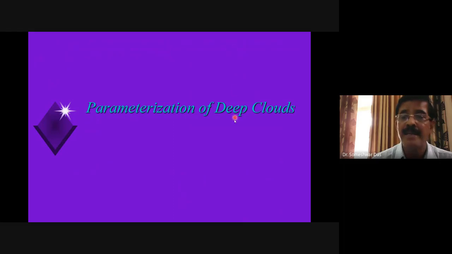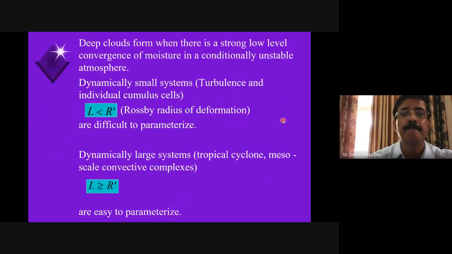Now the next is the parameterization of the deep clouds. How are the deep clouds parameterized, or how are the effects of the deep clouds calculated in the model? Now, deep clouds form when there is a strong low-level convergence of moisture in a conditionally unstable atmosphere. You know that, right? The atmosphere must be conditionally unstable, and there must be a strong low-level convergence in the grid box. Then only the clouds will grow deeper, right? Conditional instability, you know that.